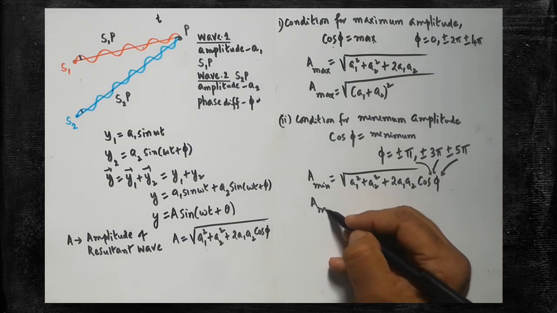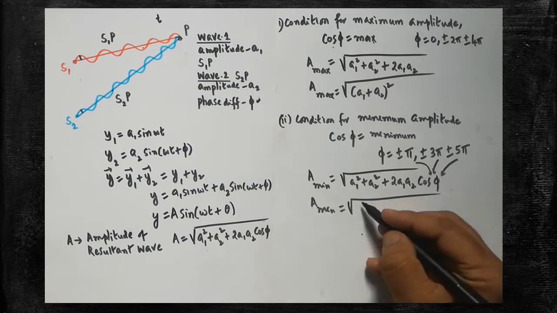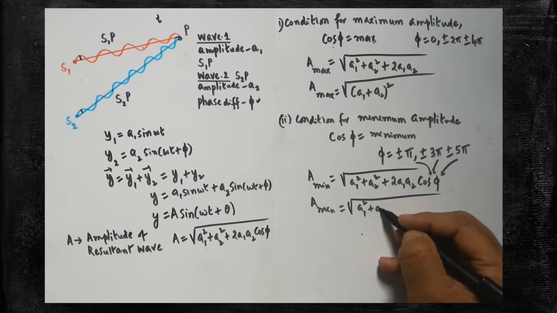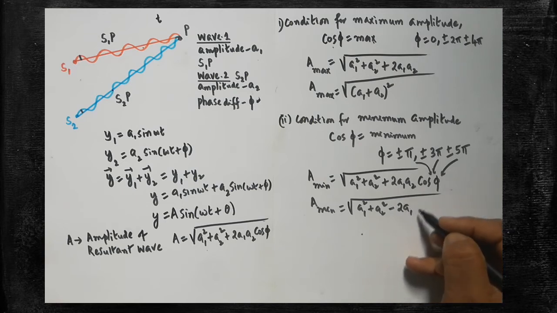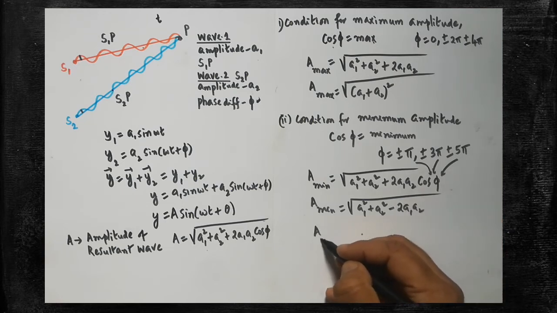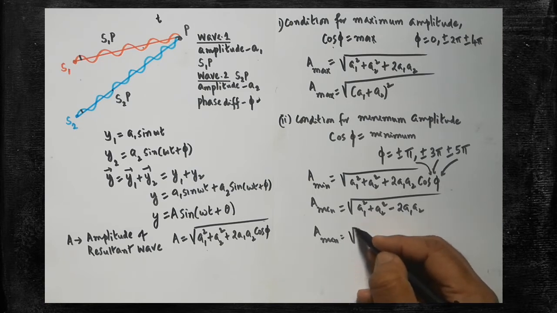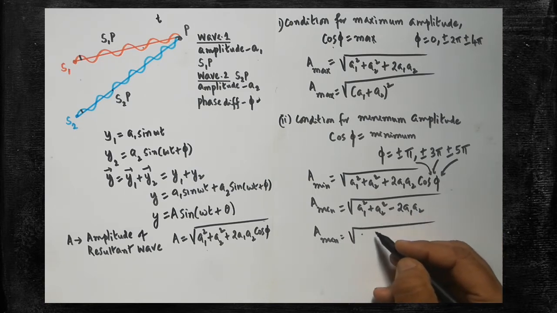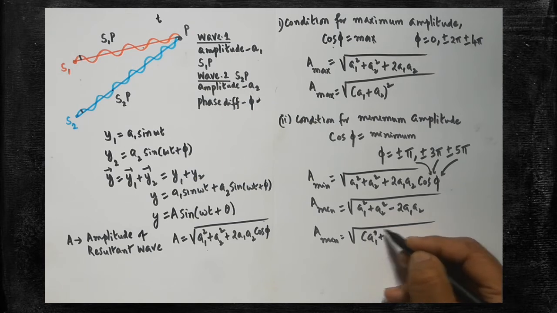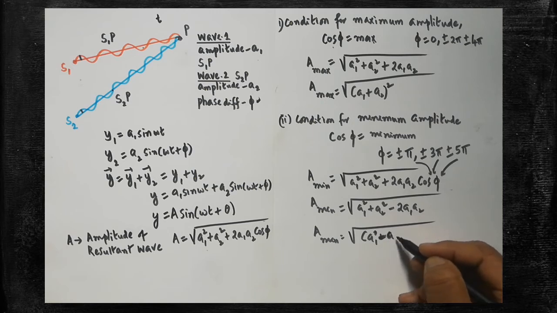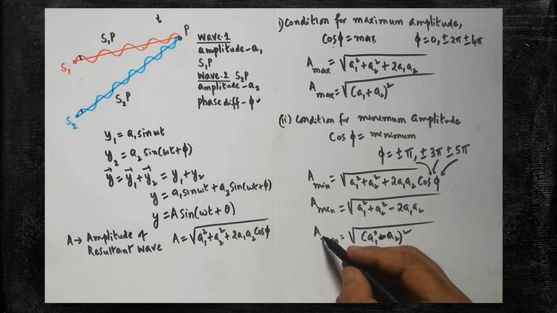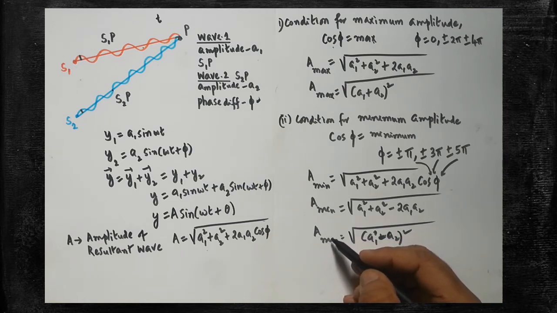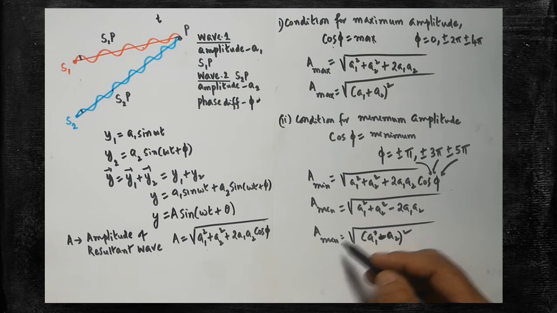So automatically, you will get a1 square plus a2 square, and you will get the minus value. Therefore, we can write it as 2a1 a2. So in the next step, you will get square root of. The entire thing can be simplified as a1 minus a2, whole square. So this is the resultant amplitude, whose value is minimum in those conditions.